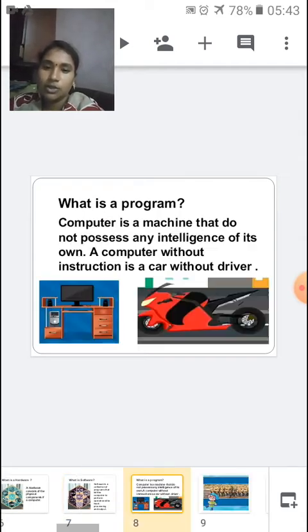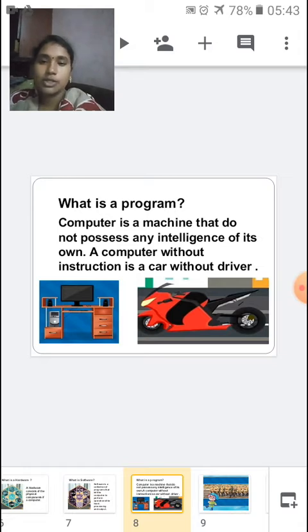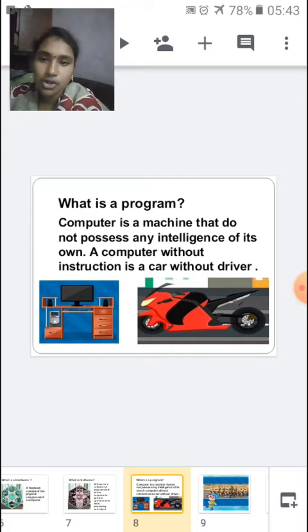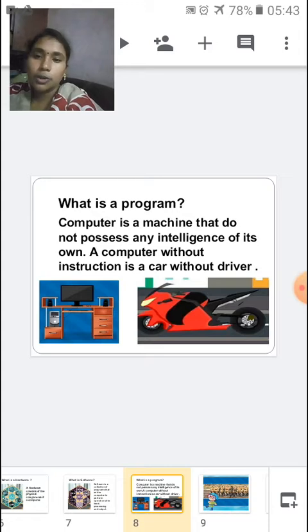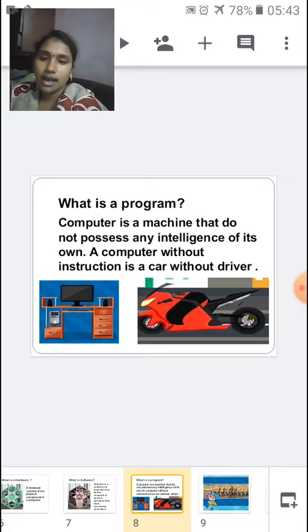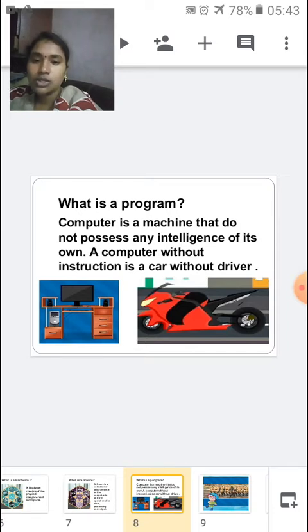Let me tell you what is a program. As I told you, a computer is just a machine. It does not have any intelligence of its own. A computer is simply like a car without a driver. Without a driver, can the car move?